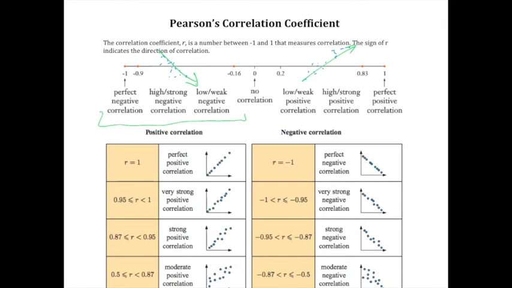So at -1, that's the perfect negative correlation. So we're at a perfect line going down. But a strong correlation is kind of like this. And then a weak correlation is more spread out. And then no correlation, that's when the dots are like anywhere. Do you know what I mean?